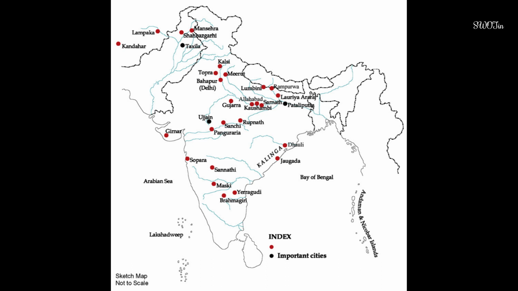There were also the forested regions. People living in these areas were more or less independent, but may have been expected to provide elephants, timber, honey and wax to Mauryan officials.